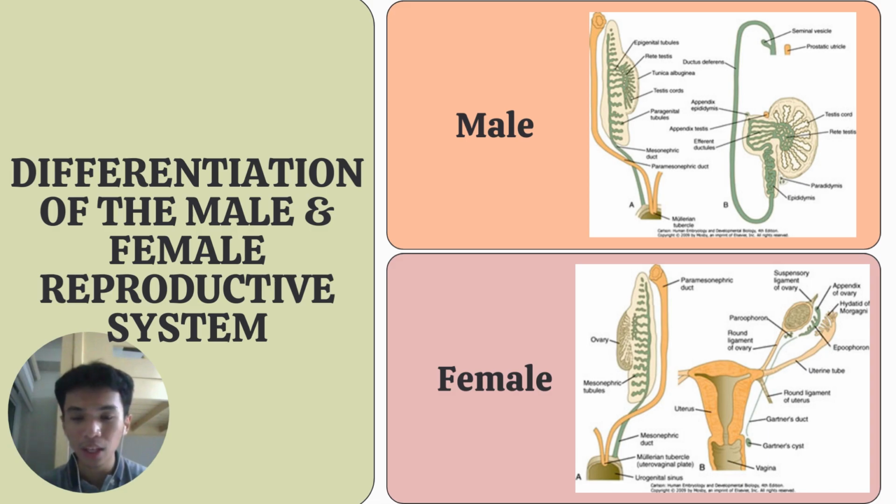As for the female reproductive system, in the absence of a sex-determining region, the gonad develops into an ovary with oogonia and stromal cells. Since no testosterone is produced, the mesonephric ducts regress. In the development of the female gonad and upper reproductive tract, the paramesonephric duct becomes the oviduct, and the mesonephric duct mostly regresses.